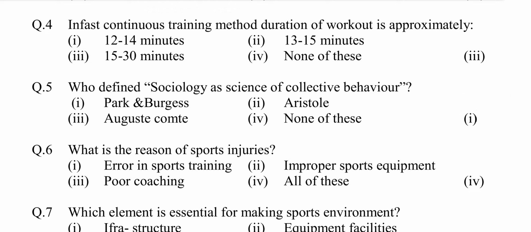In fast continuous training method, duration of workout is approximately option first, 12 to 14 minutes. Second, 13 to 15 minutes. Third, 15 to 30 minutes. Fourth, none of these. Answer is option third, 15 to 30 minutes.